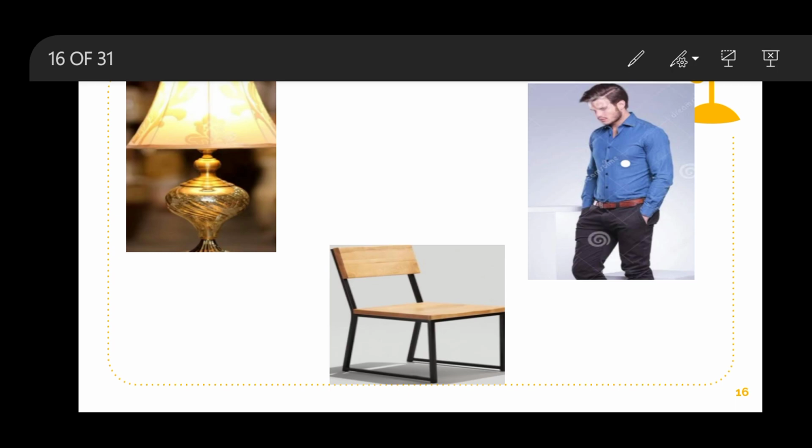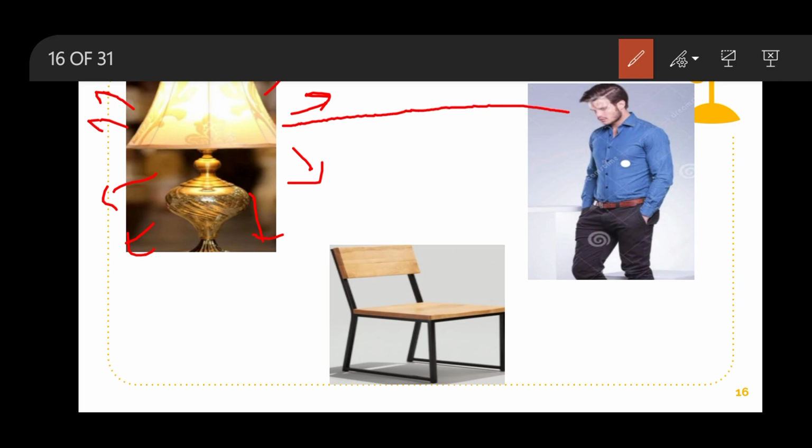Is it clear? And now we will discuss the actual phenomenon, how this person is able to see in the room. Let's start. Okay, guys, when this person switches on the lamp, the light rays from the lamp spread all over the room. Some of the light rays travel and enter into the eye of this person. So in this way, this person is able to see the lamp.